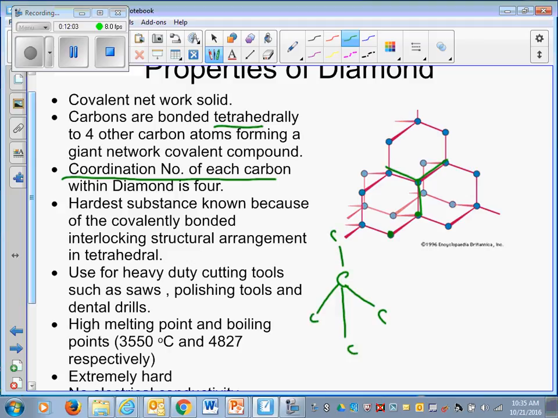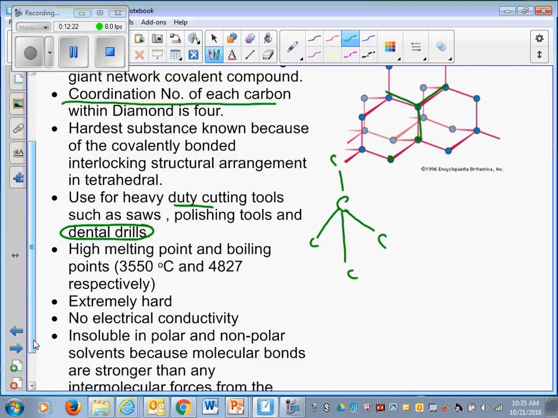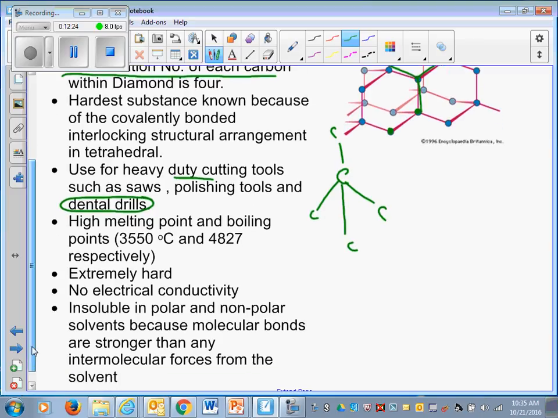They are one of the hardest substances known because of very strong covalent bonding. They interlock with each other, and that gives it the strength and the solidity. So we use it to make cutting tools, polishing tools, and dental drills. And of course, diamond jewelry is also very important because it doesn't get stretched easily. It's very hard. They have a high melting and boiling point, 3,550 degrees Celsius melting point, and 4,827 degrees Celsius boiling point. So they are very, very hard.